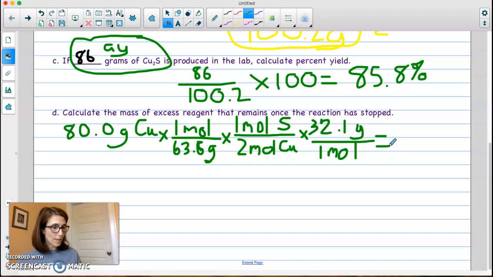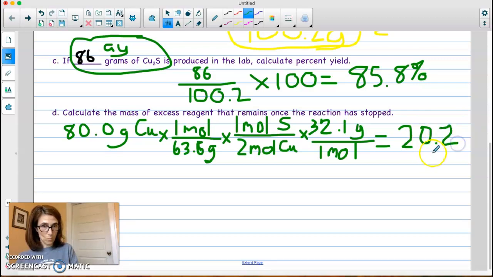All right, so I'm going to plug that into my calculator. So 80 times 32.1 divided by 63.6 times 2. And I get 20.2 grams of sulfur. So that tells me how much reacted.